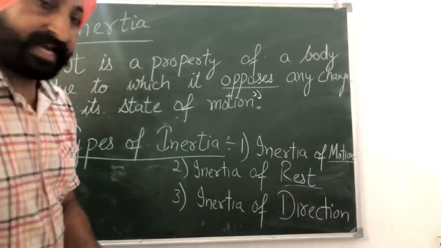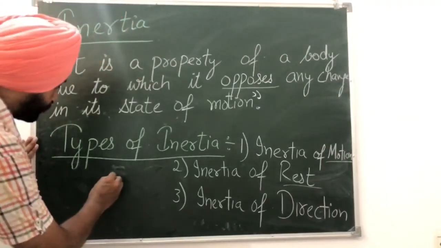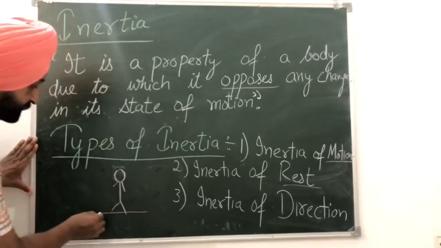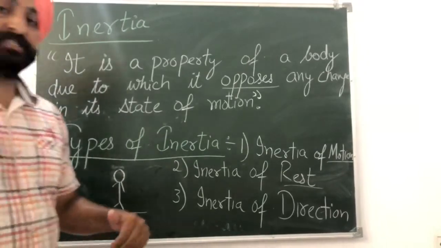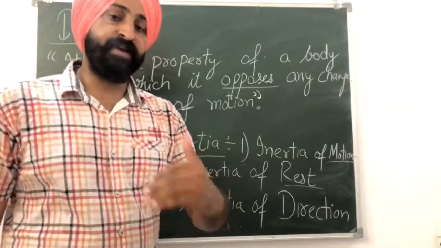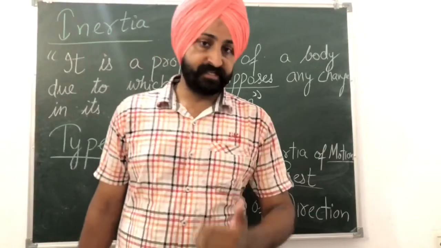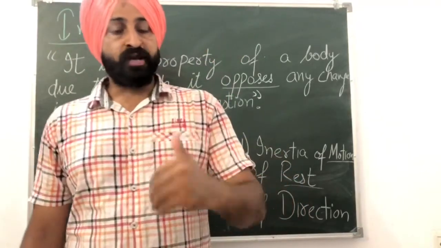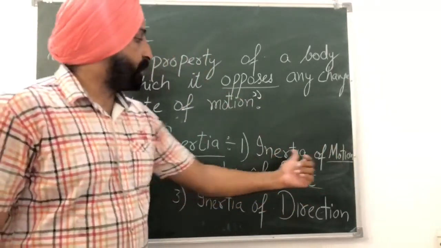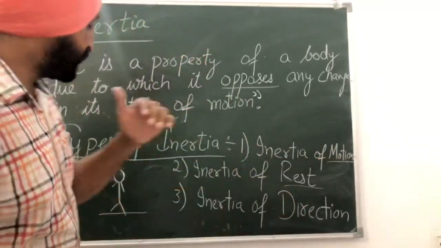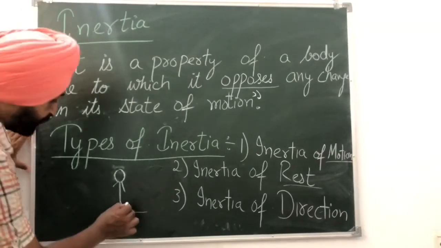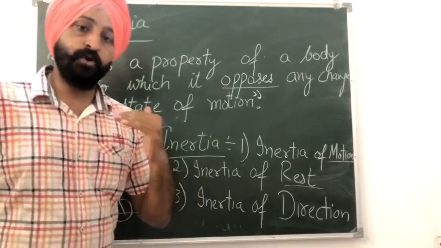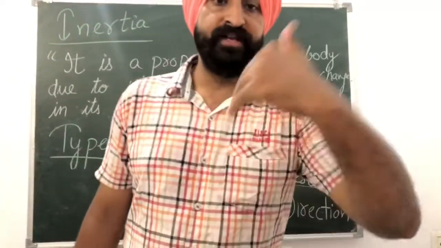Here you can take an example like you are standing in a bus, and if this bus stops suddenly, see, when this bus is moving, the bus is in motion, your body is also in motion. So your body has inertia of motion, but when the bus stops suddenly, your feet, which are in direct contact with the bus, will stop, but your body would like to move in the forward direction.